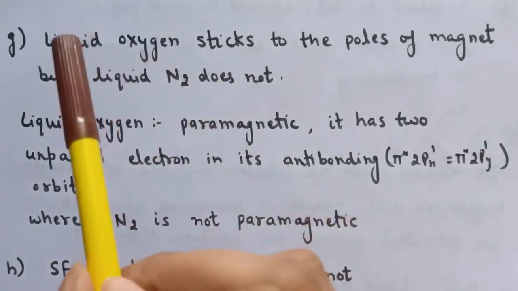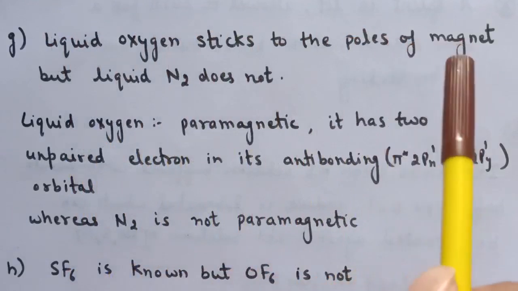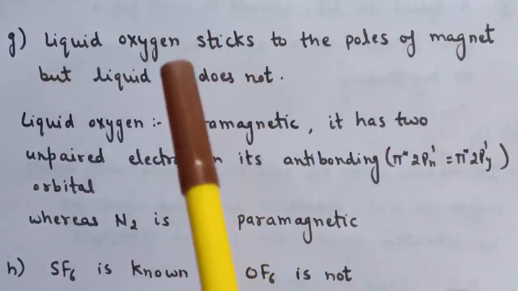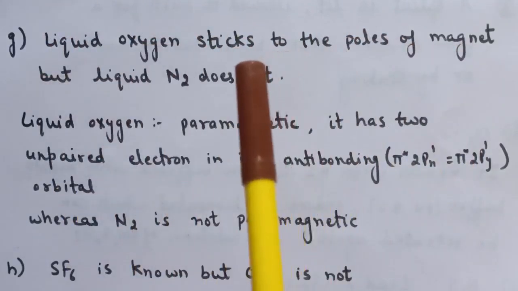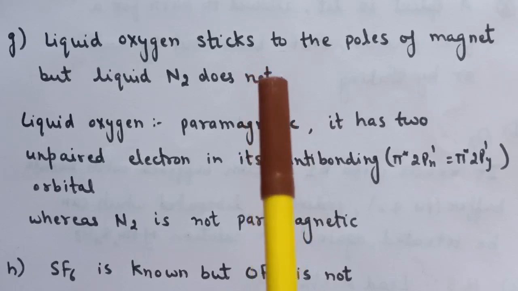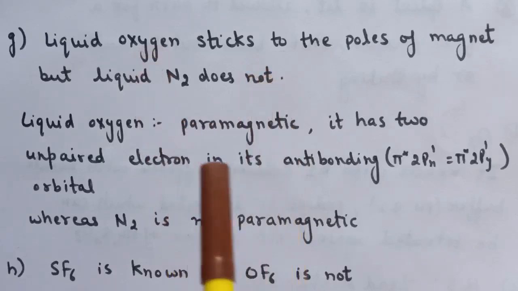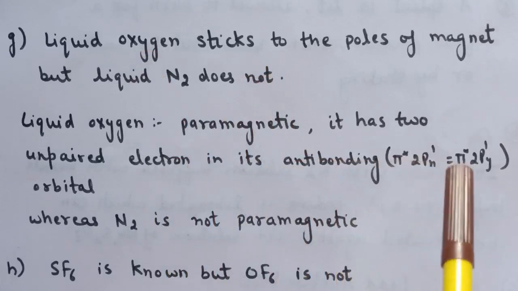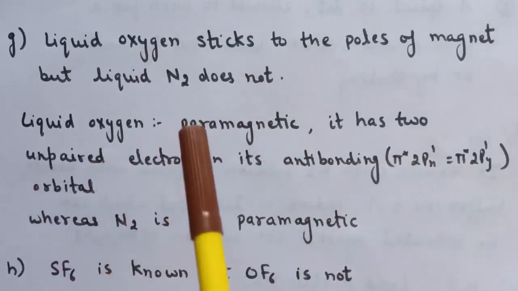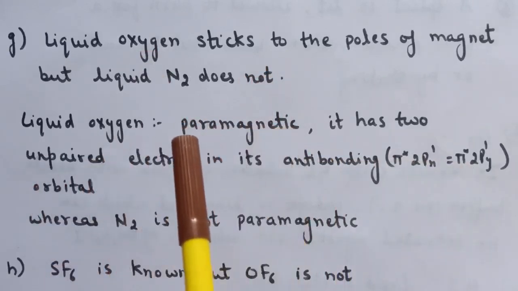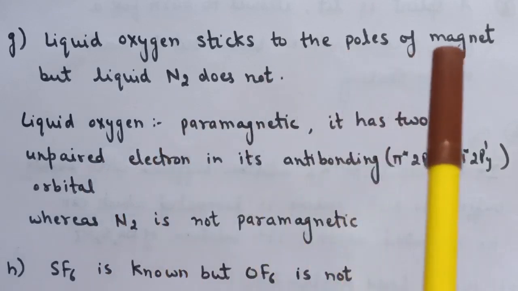Next question is, liquid oxygen sticks to the poles of a magnet but liquid nitrogen does not. So this can be explained on the basis of molecular orbital theory. When we draw the molecular orbital diagram for oxygen, in its anti-bonding orbital it has two unpaired electrons and therefore it is paramagnetic in nature. So it is attracted towards the pole of the magnet.